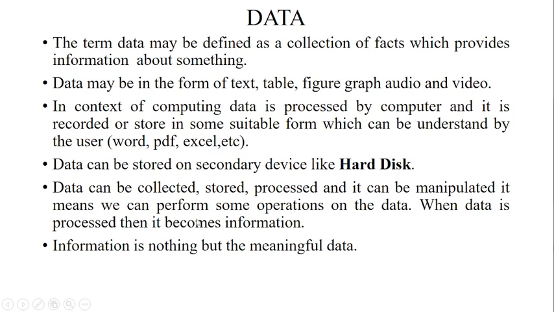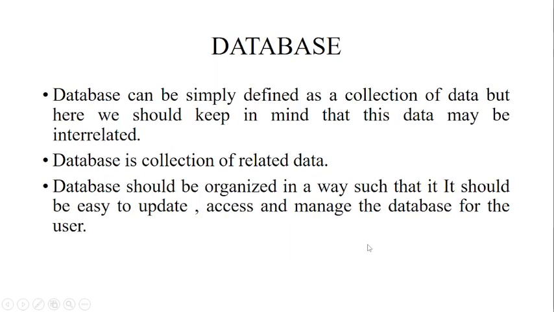When data is processed, then it becomes information. Whatever data we collect, we do some operations and manipulations to get suitable information. And when the data is processed by using the computer, by using the system, then it becomes information. Now, what is information? Information is nothing but meaningful data. As I earlier told, data is raw information, and whenever the data is processed with the computer, it becomes particular information.